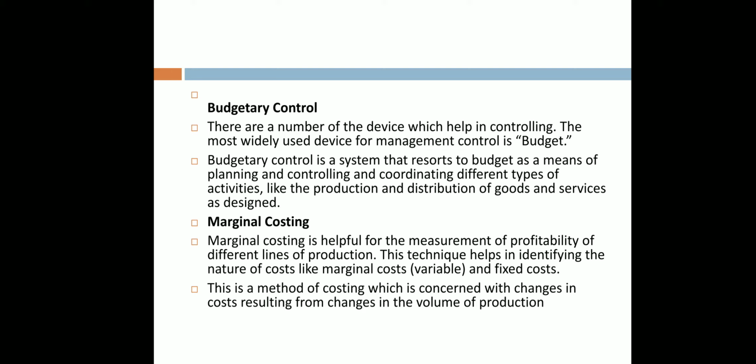Next is budgetary control, that is control through budgets. Budgetary control is a system that resorts to budgets as a means of planning, controlling and coordinating different types of activities like the production and distribution of goods and services as designed. Next is marginal costing. Marginal costing is helpful for the measurement of profitability of different lines of production. This technique helps in identifying the nature of cost, like marginal cost, that is variable, and fixed cost. It is a method of costing which is concerned with changes in cost resulting from changes in the level of output.